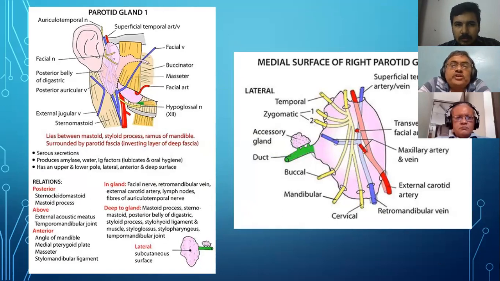Remember there are two areas where you should be very careful when you put an incision. One is the accessory gland, or gland along the duct. When you perform the superficial parotidectomy, the gland up to the duct is always to be removed. So we elevate the anterior flap up to the zygomatic muscle.